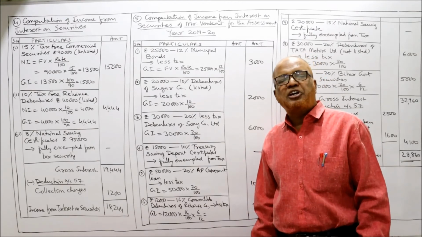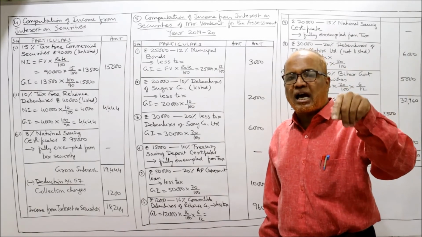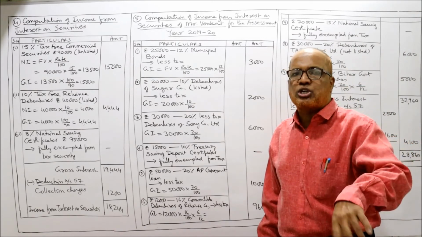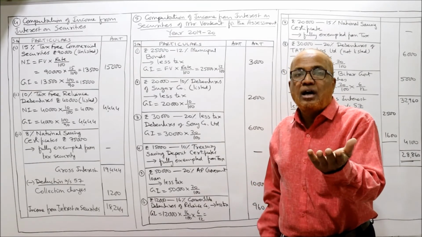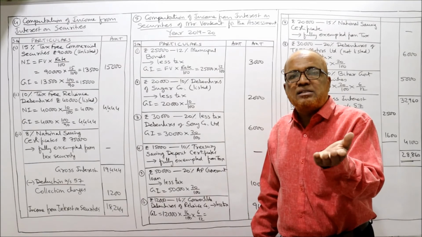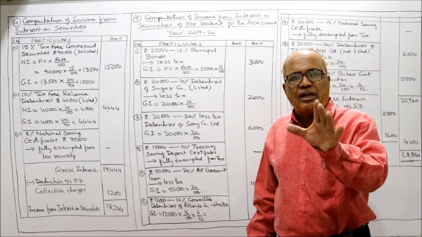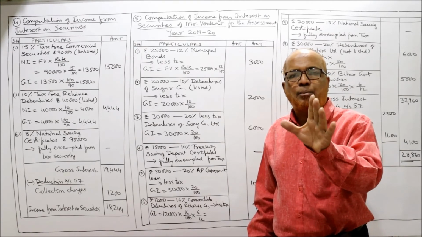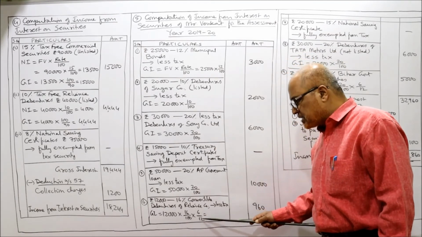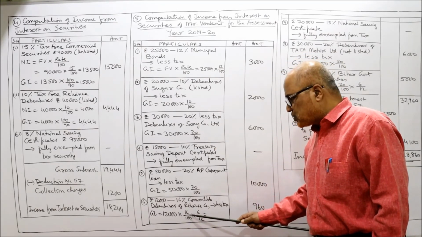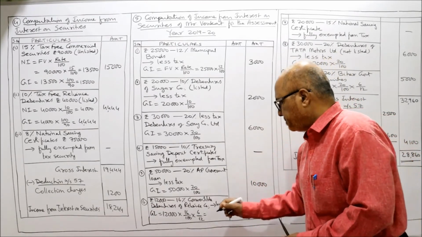In the problem adjustment it is given that on 1st October, the Reliance company has converted the debentures into shares. That means up to 1st October, those were debentures. After 1st October, debentures are converted into shares. So only for 6 months we calculate interest. That's why I'm multiplying by 6 by 12. So 12,000 into 16 by 100 into 6 by 12, you'll get 960